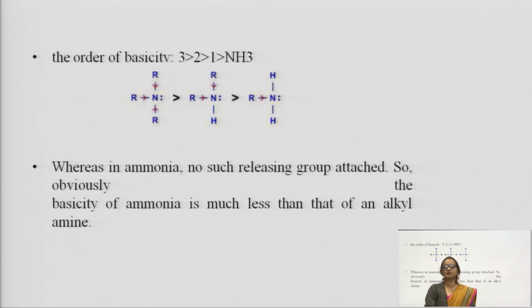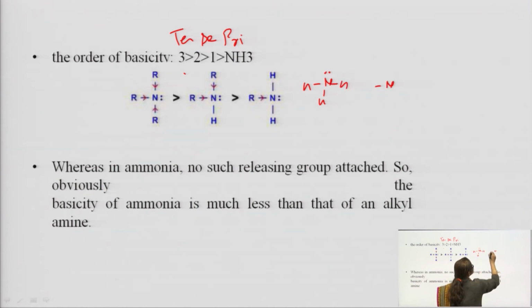Next, the order of basicity. See, I have written 3, which means tertiary, secondary, primary and ammonia. Now you will see. This is ammonia, NH3. Suppose one methyl group is there.